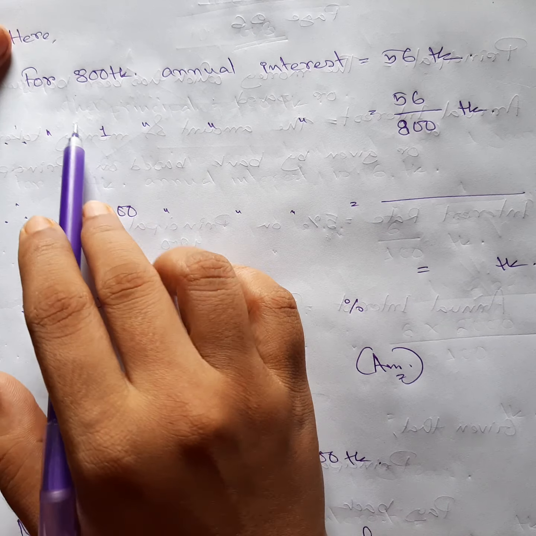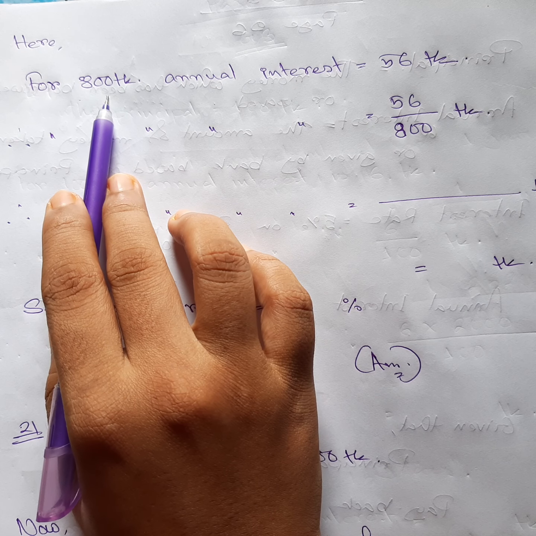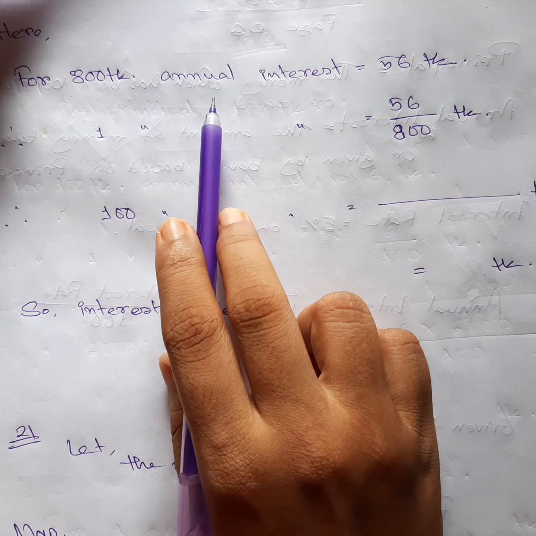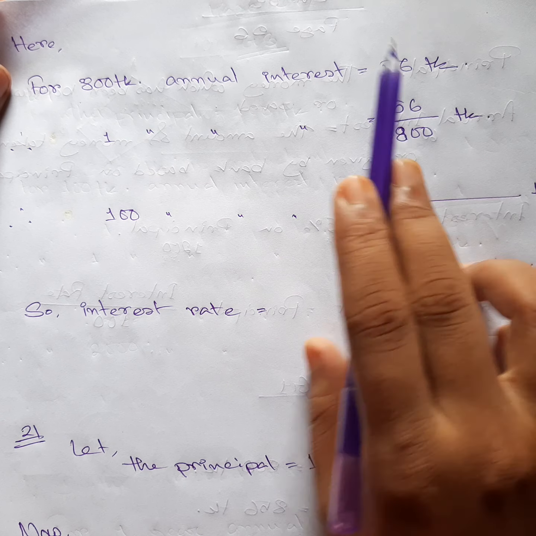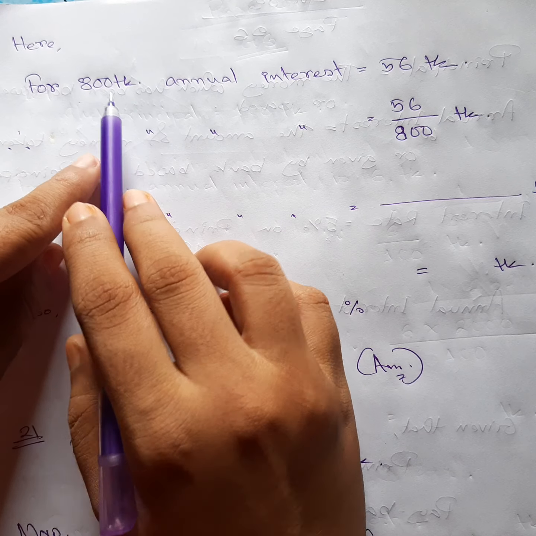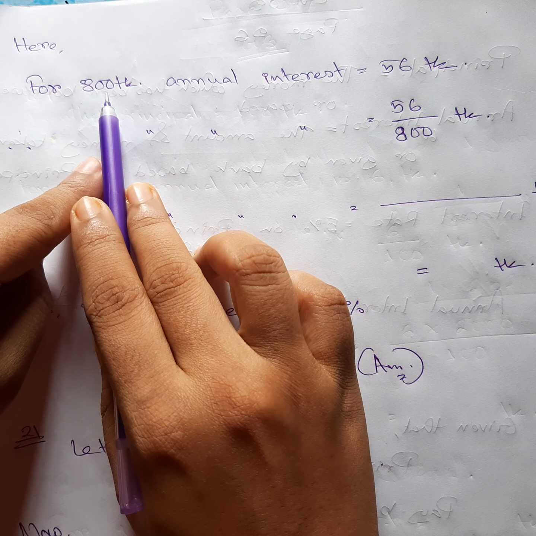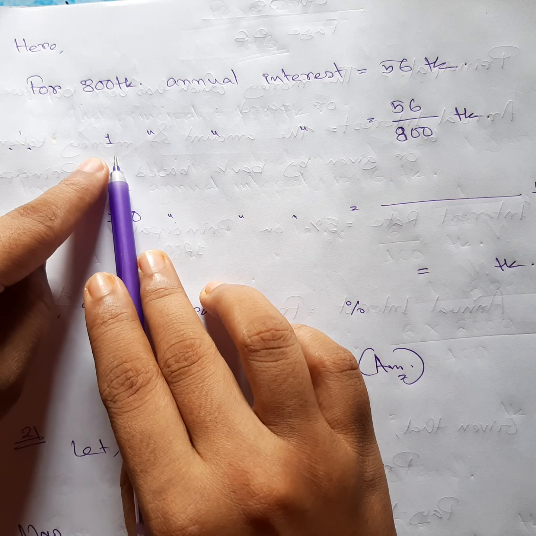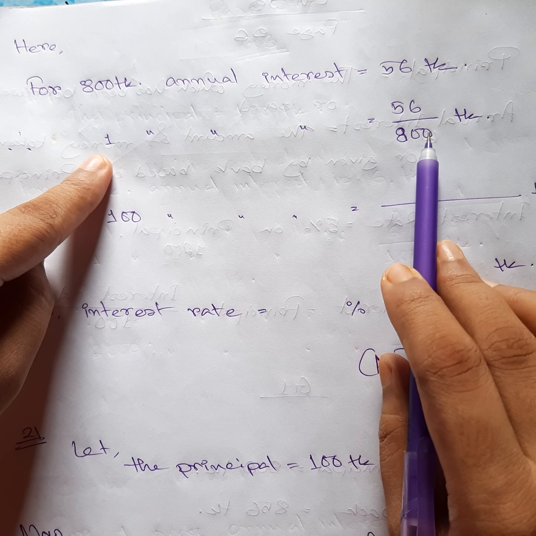As I already told you, for the principal of 800 taka the annual interest is 56 taka. For 1 taka: if 800 taka gets 56 in return, then if we give 1 taka we will get a smaller amount back, right? So it is less, it's division.